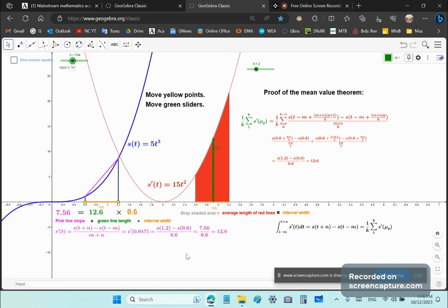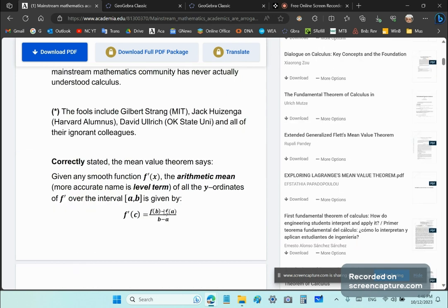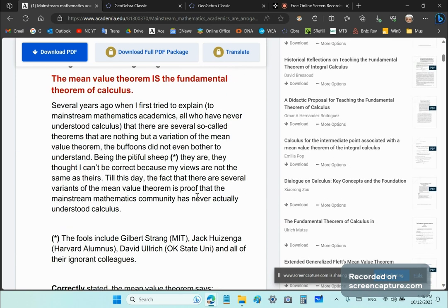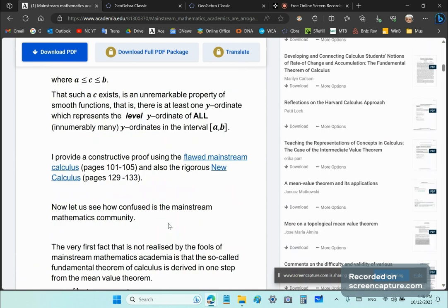100% pure prize idiot. Okay, and it was I, by the way, who defined area generally and volume generally. The dimwits of mainstream academia had no clue that area can be defined generally as a product of two level magnitudes and volume as a product of three level magnitudes. So I've also provided constructive proofs using the flawed mainstream machinery as well as the new calculus in my free An Introduction to the Single Variable New Calculus.